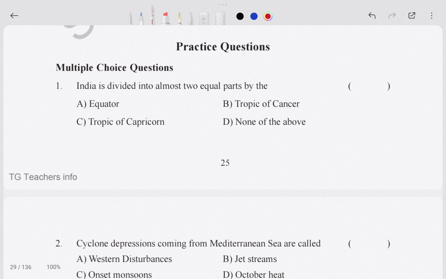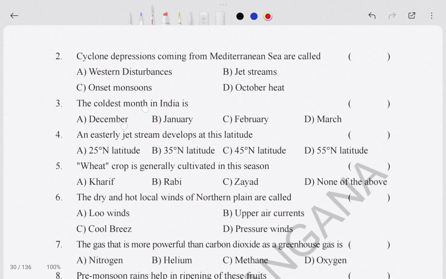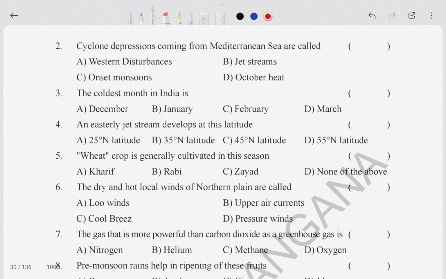So let's see. These are the questions which you have already seen here. The wheat crop is generally cultivated in the season of Kharif or Rabi.